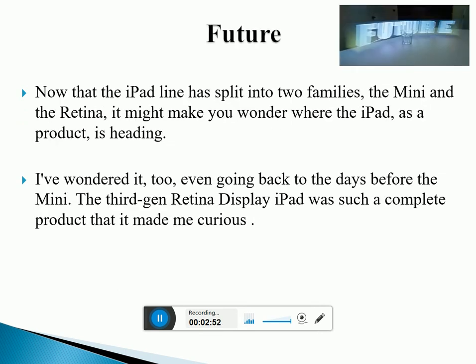Coming to future. Now that the iPad line has split into 2 families, the Mini and the Retina, it might make you wonder where the iPad as a product is heading.